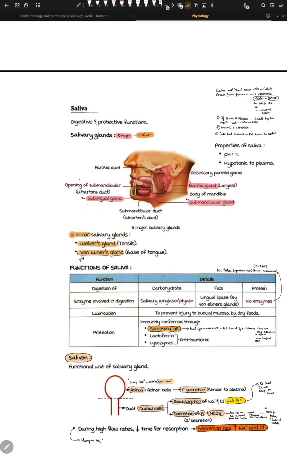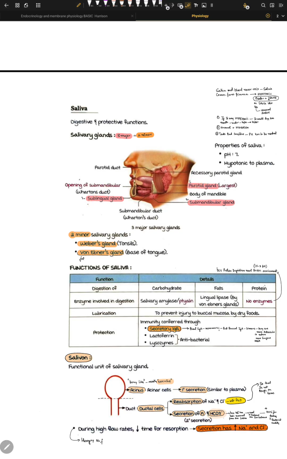Another minor salivary gland is von Ebner's gland, and this von Ebner's gland is amazing. I'll tell you why. It is under the base of our tongue. So we have 2, Weber's and von Ebner's, and we have 3 main, which are parotid, submandibular, and sublingual.